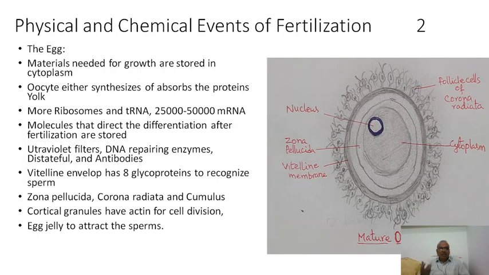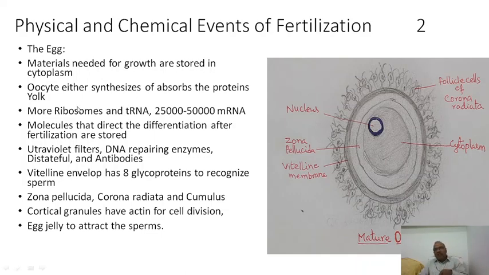The egg has growth factors, differentiating factors, mRNA molecules, more ribosomes, tRNA, an ultraviolet screen, DNA repairing enzymes, distasteful materials, and antibodies. These are the physicochemical changes that are helping the fertilization process, and this is very, very important.